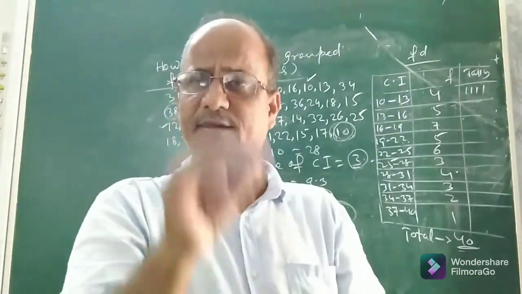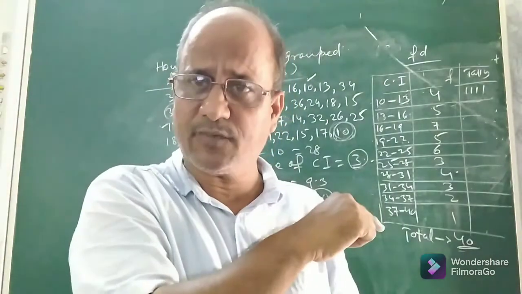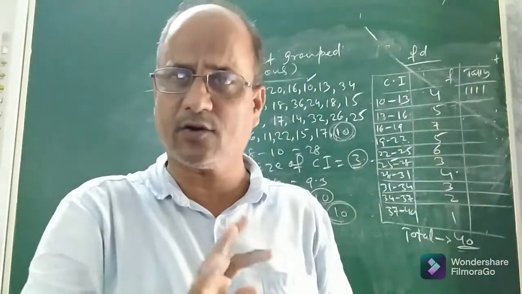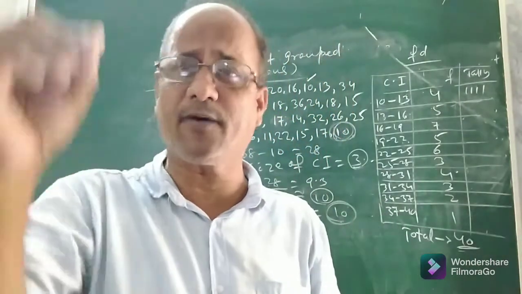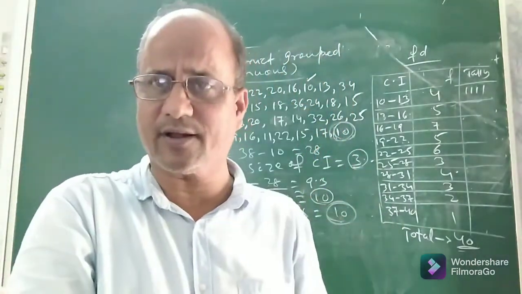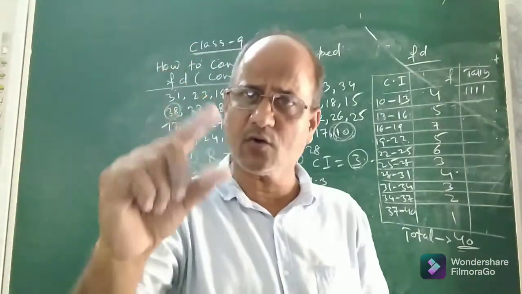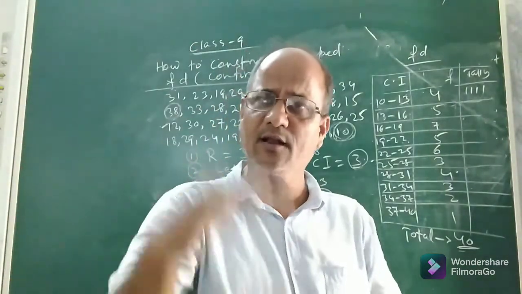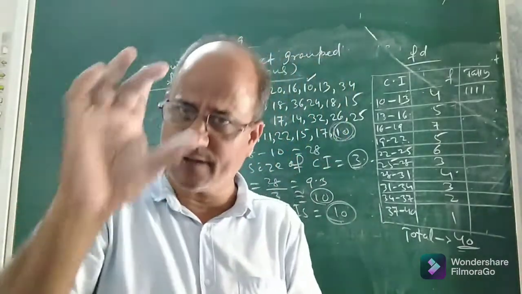Then second step, what is the second step? Second step is you choose some size. I have taken 3, you may take 4, 5 as you like, no problem. Generally the size is chosen as 5 or a multiple of 5, but it is not necessary that you will always choose the size 5. If you choose size more, or width of classes more, then the number of classes or class intervals will be less. I mean the size of the distribution will be very small.